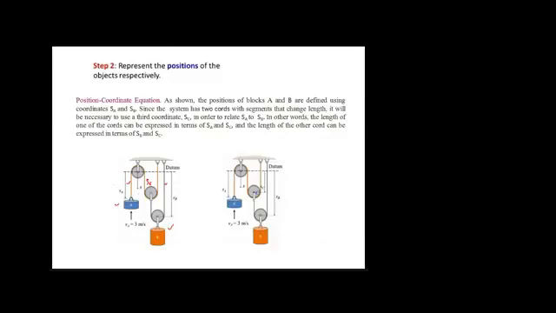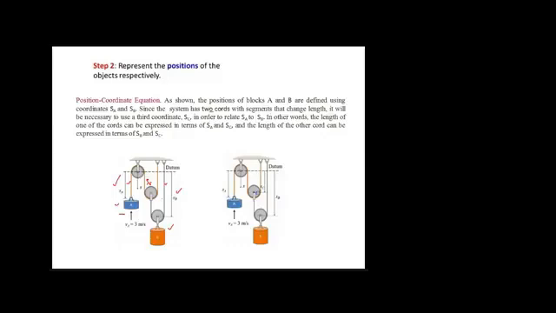The equation that we get for object A will be between SA and SC, and the equation for object B will be between SB and SC. So SC acts as an intermediate relationship between these two. I have mentioned all those things over here.